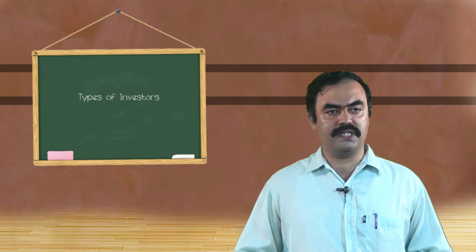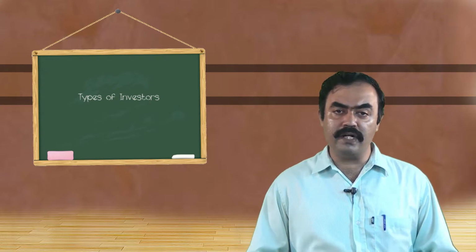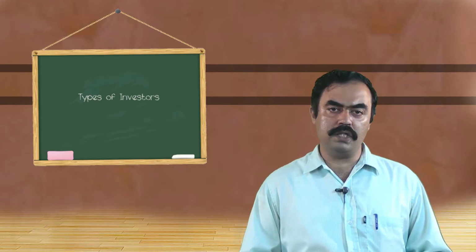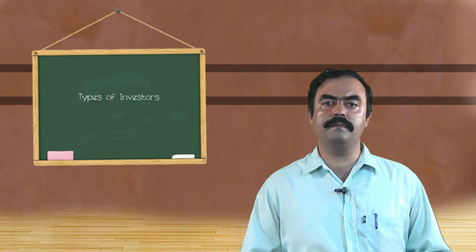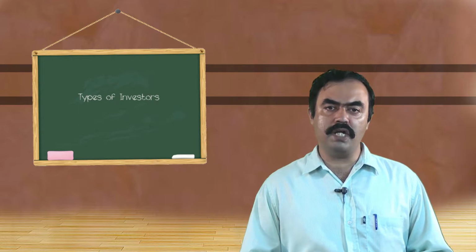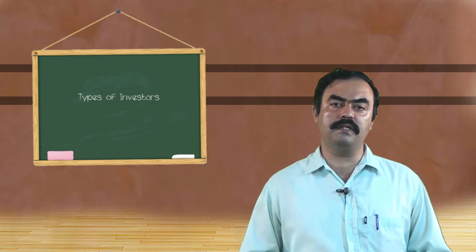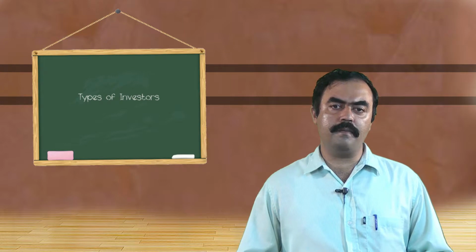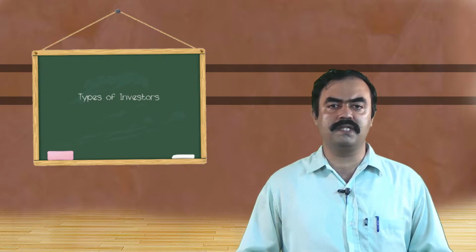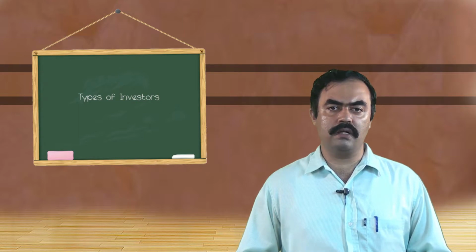Now, types of investors. Types of investors can be classified into two types. One is from the financial markets point of view, and the second is from the business point of view. From the financial markets point of view, we have three types of investors. The first among them is called conservative investors. Conservative investors are those who are conservative in nature.